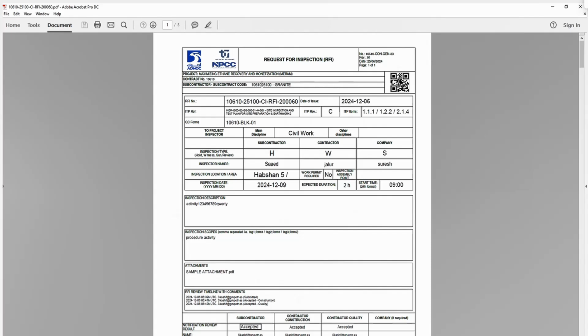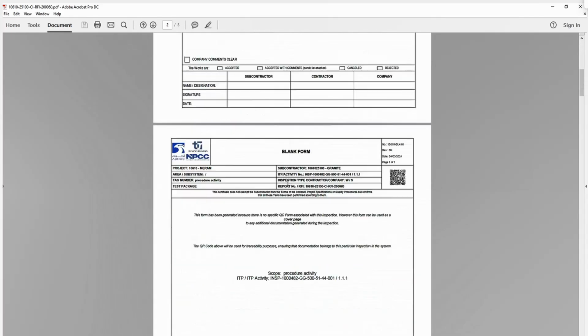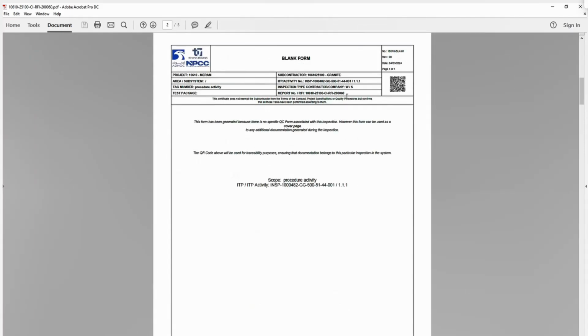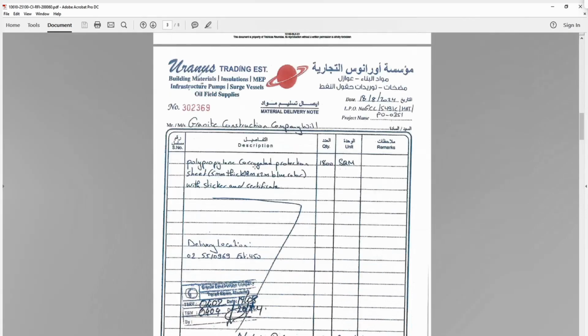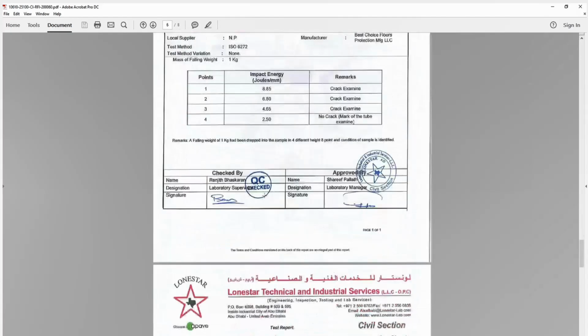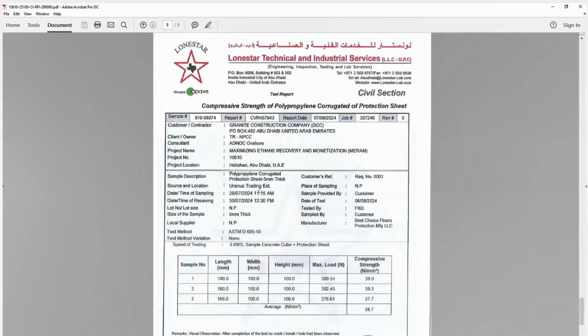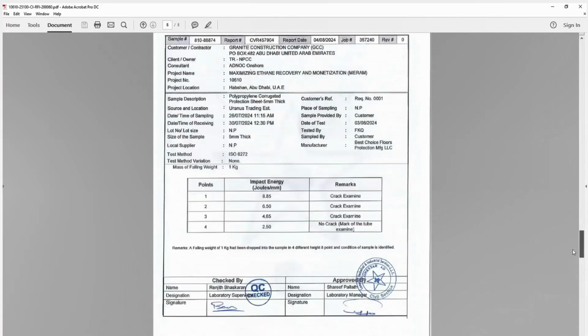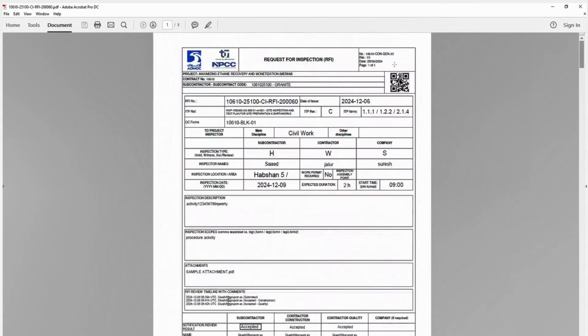So in the RFI dossier we have this first sheet, that is the RFI cover sheet. Then we have forms. This is one of the forms. See, this is a blank form as I told you. If you have multiple points, you can put slash 1.2.1 and 1.2.4, because all three forms had the same blank form, right? In the blank form you can just slash slash slash, you can select. This is one of the attachments we attach, as you all remember. So you can attach multiple pages or documents at once. Okay, so this is the RFI.